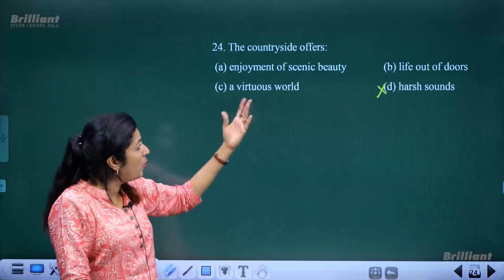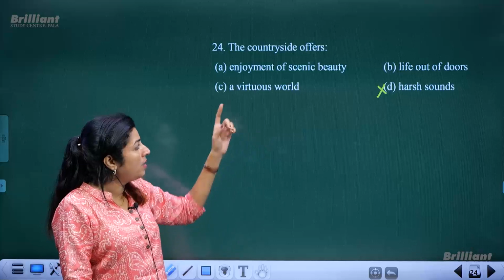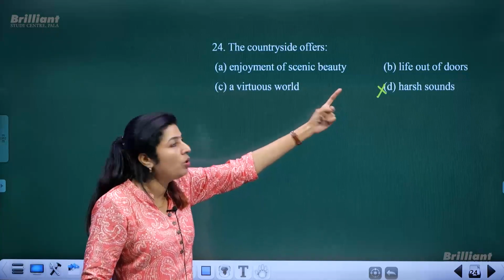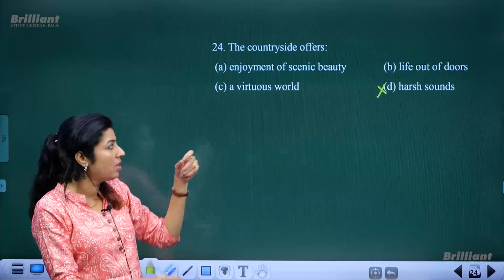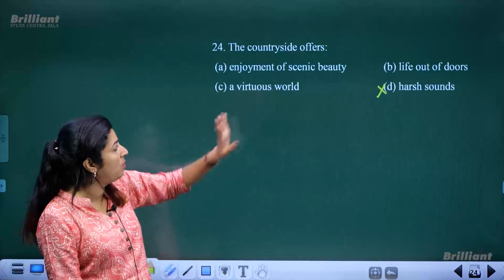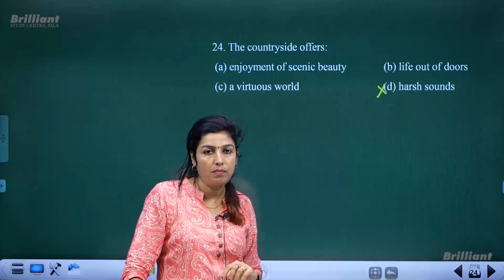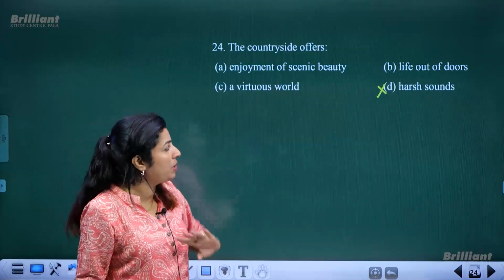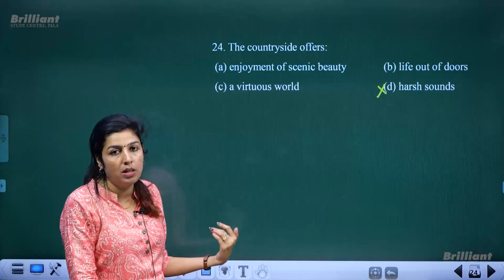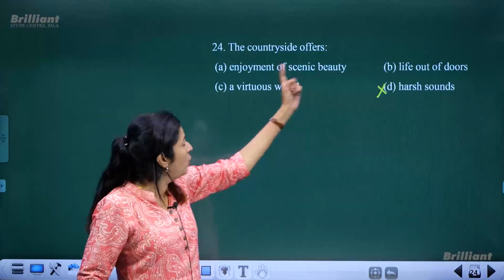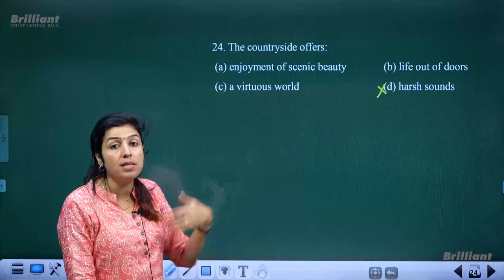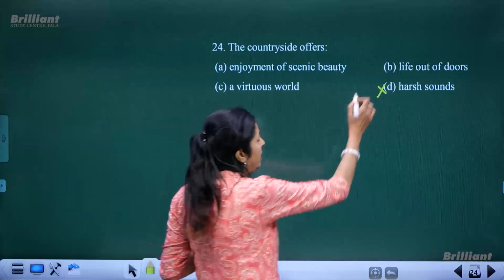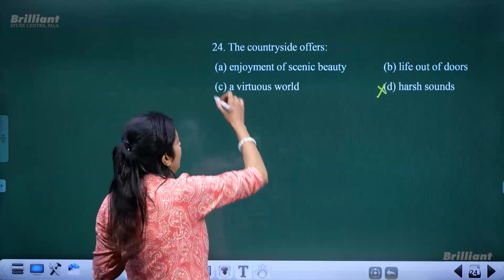Okay. Then a virtuous world, of course. But these two things could be taken as a gist in the form of the sentence, enjoyment of scenic beauty. You will experience a virtuous world when you have scenic beauty. You will experience a world out of doors when you enjoy scenic beauty. So these two things are comprised in the first option.